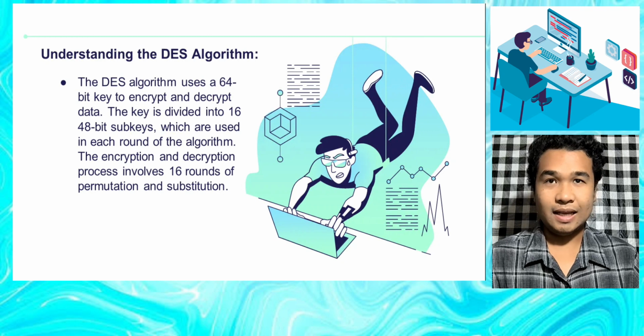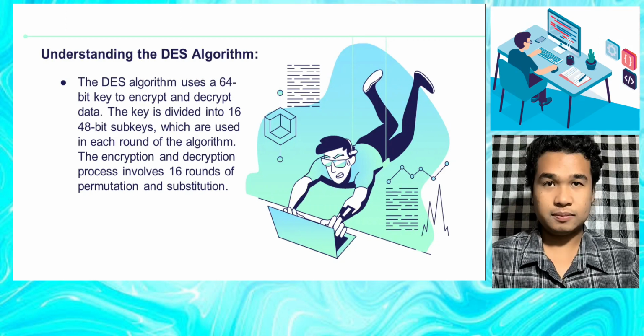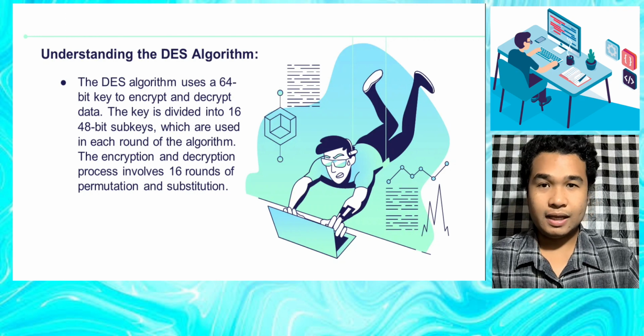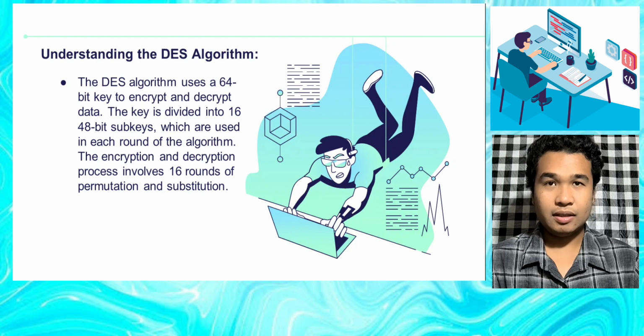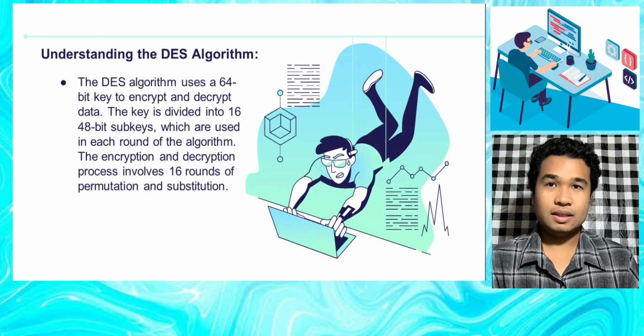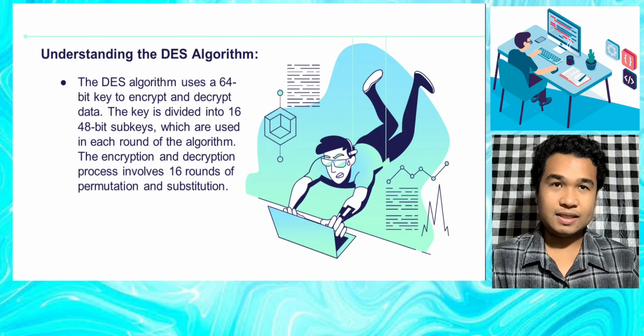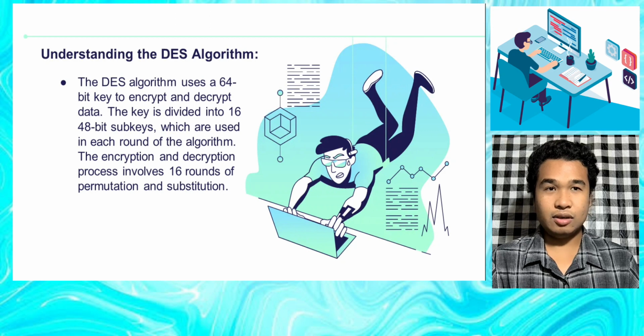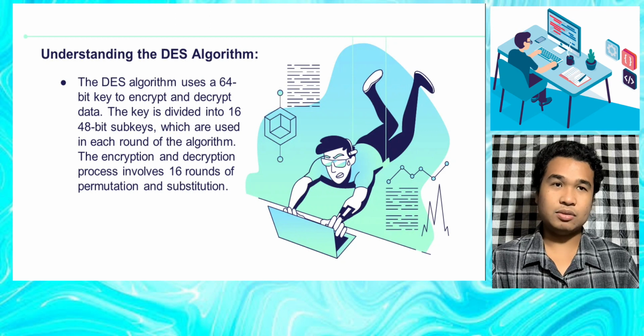Understanding the DES algorithm. The DES algorithm uses a 64-bit key to encrypt and decrypt data. The key is used to generate 16 48-bit subkeys, which are used in each round of the algorithm. The encryption and decryption process involves 16 rounds of permutation and substitution.